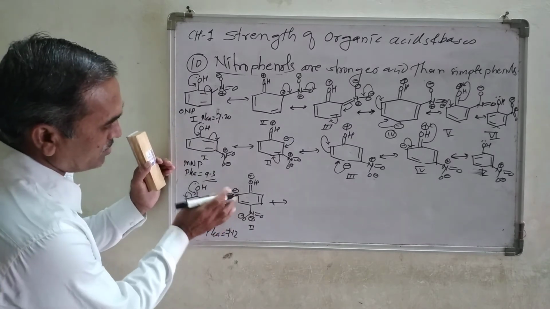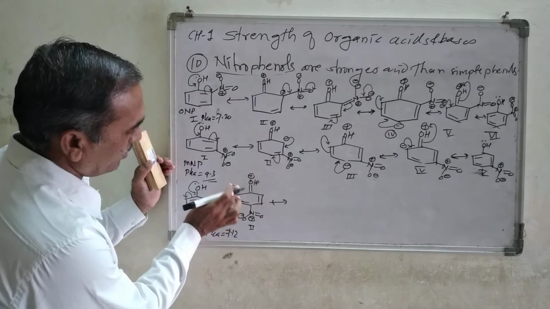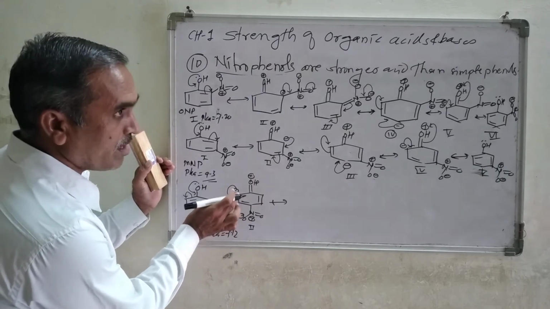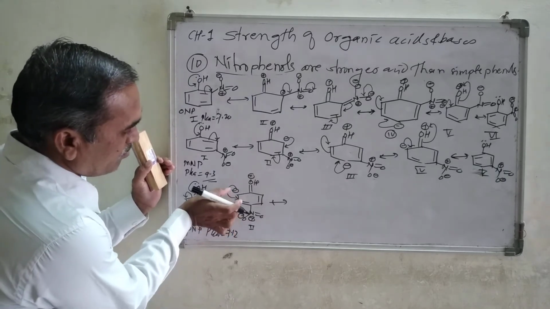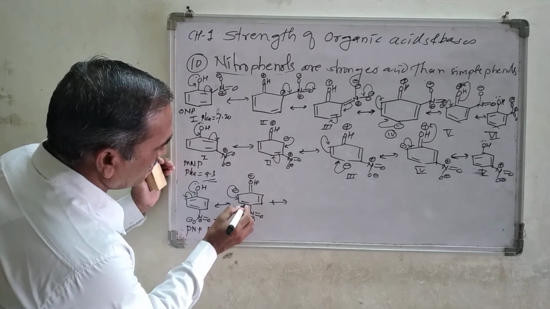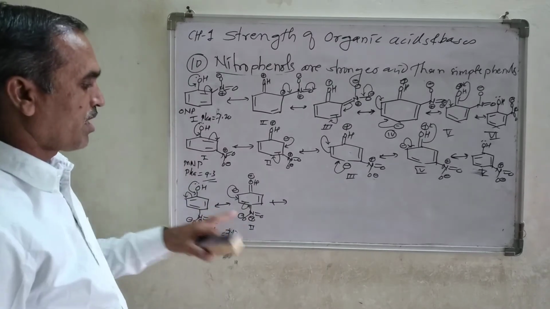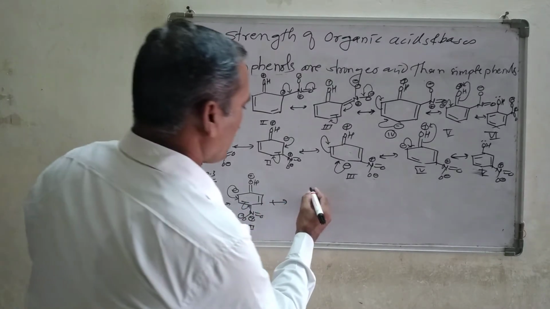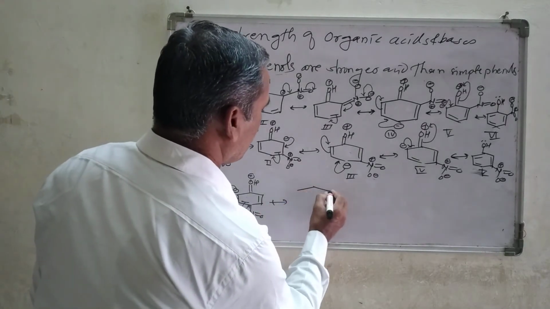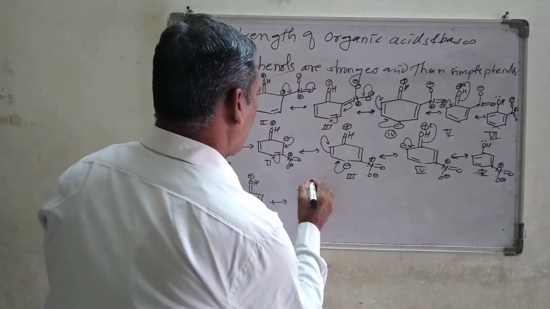Now this negative charge forms a double bond on this bond, the bond between this carbon atom and this carbon atom. This double bond concentrates the electron density at this corner point, so we get a structure like this, with a double bond over there.